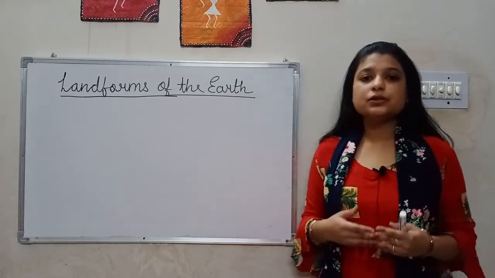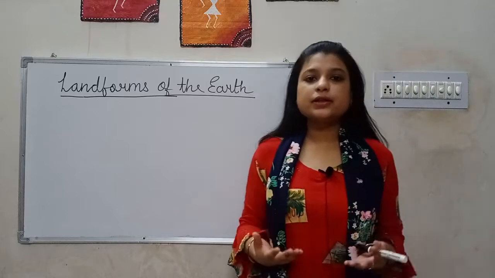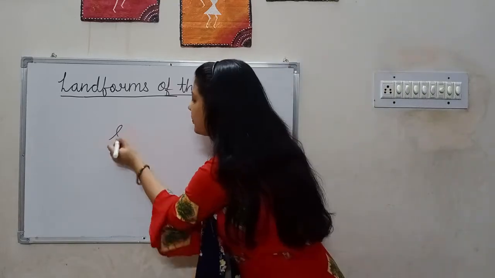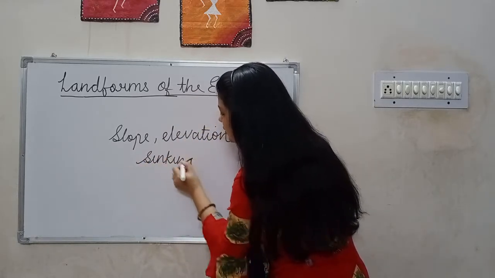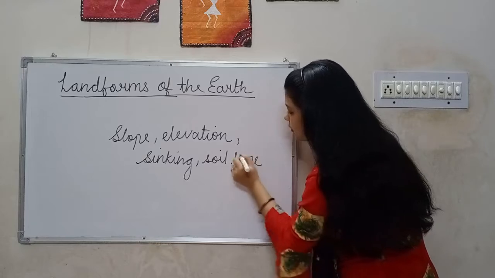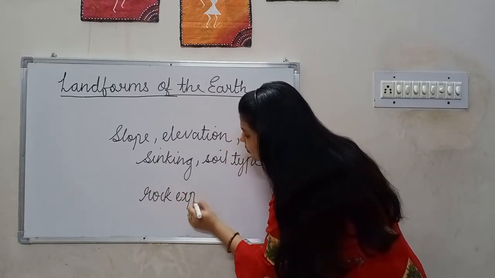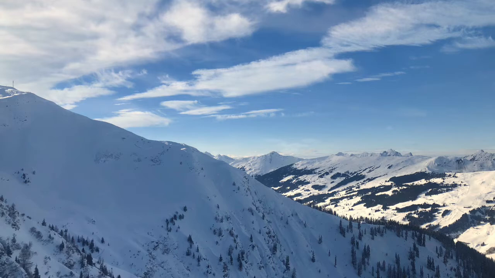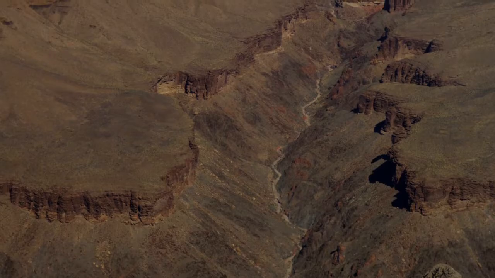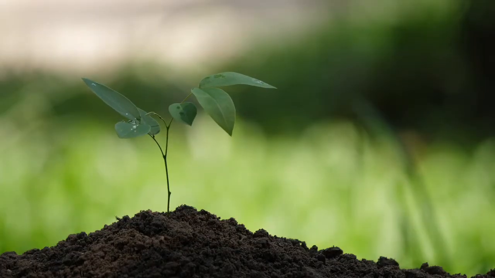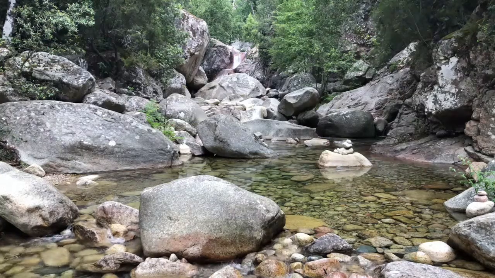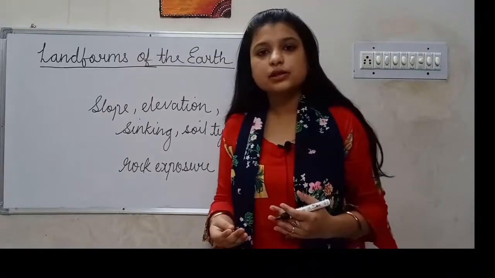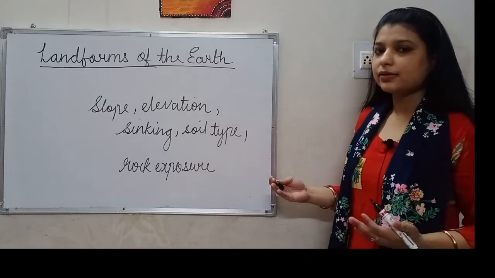Landforms are the physical features of the earth and these physical features are characterized by slope, elevation, sinking, soil type, rock exposure, etc. Slope means ढलान, elevation कितने ऊंचे स्तर पे है, sinking कितने निचले स्तर पे हैं, किस तरह की मिट्टी है, what is the type of soil and what kind of rock exposure it has, whether it has sedimentary rocks, igneous rock, metamorphic rock, etc.